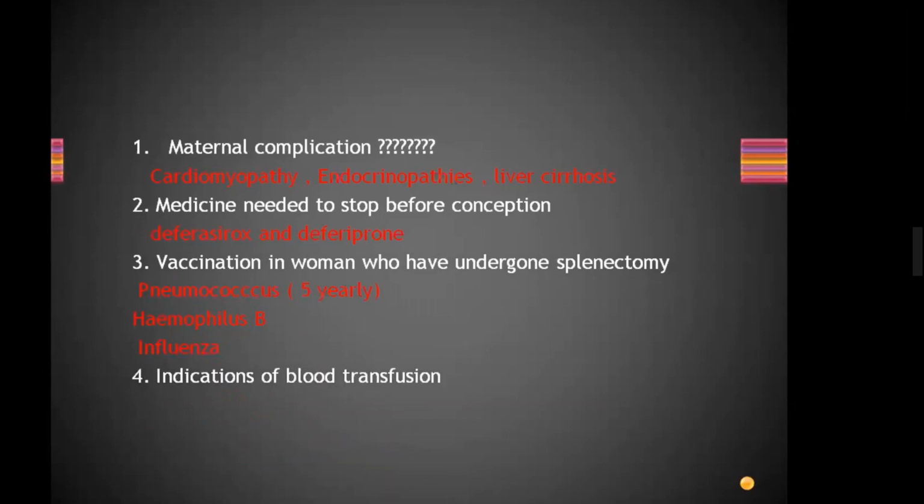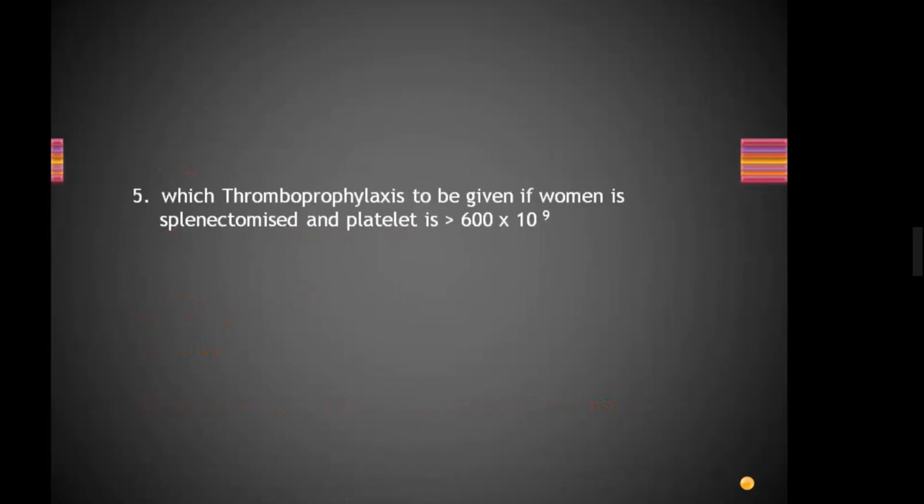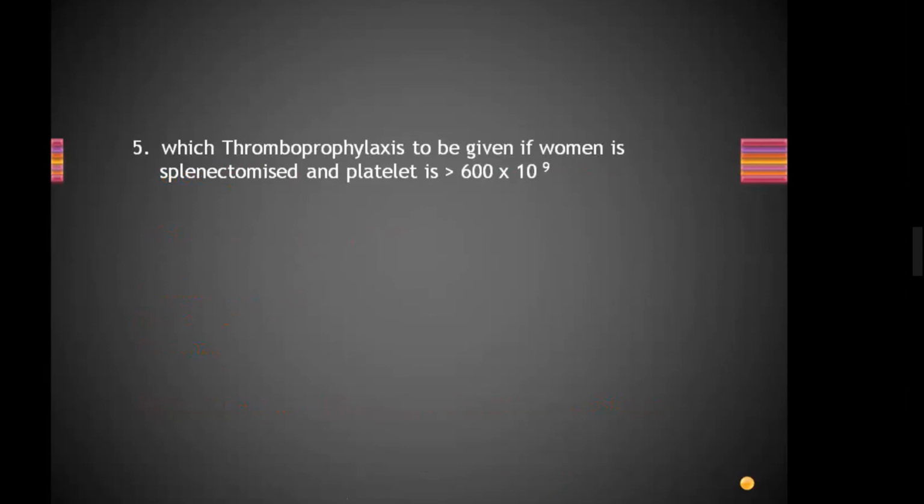Indications of blood transfusion: FGR, acute worsening of anemia, hemoglobin less than 100, and worsening of previous blood transfusion. Prophylaxis to be given if the woman is splenectomized and platelets are more than 600 x 10 to the power 9: both aspirin and low molecular weight heparin.